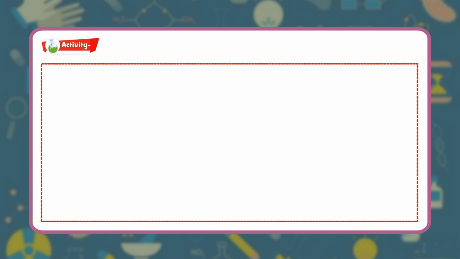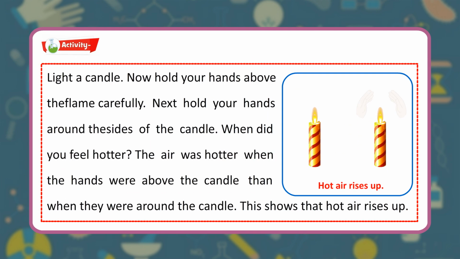Activity 2. Light a candle. Now hold your hands above the flame carefully. Next hold your hands around the sides of the candle. When did you feel hotter? The air was hotter when the hands were above the candle than when they were around the candle. This shows that hot air rises up.